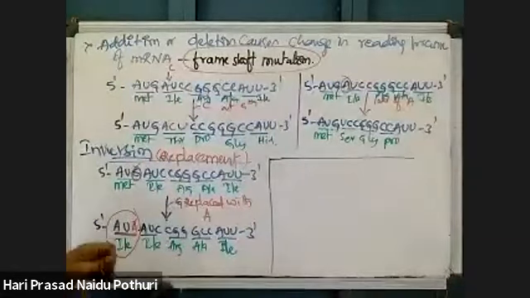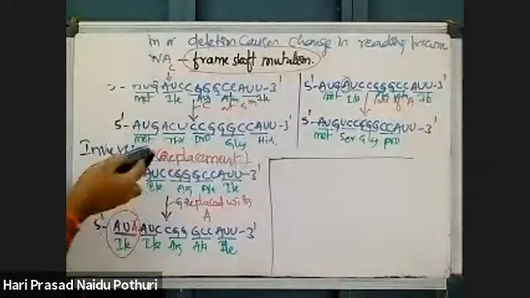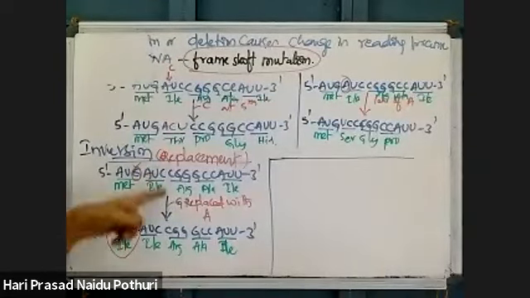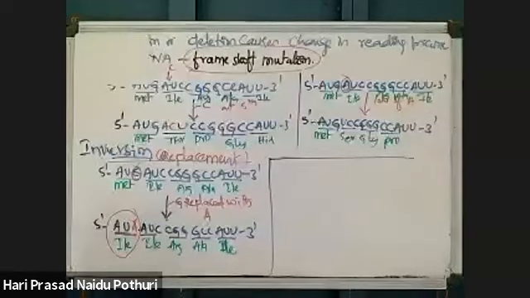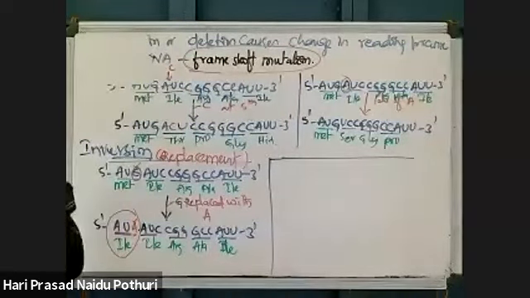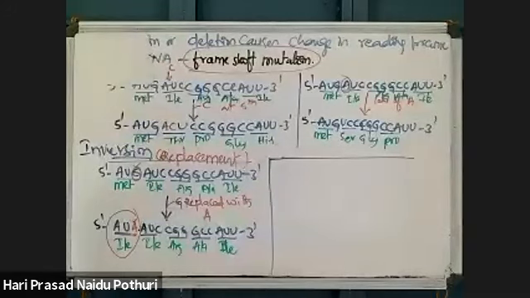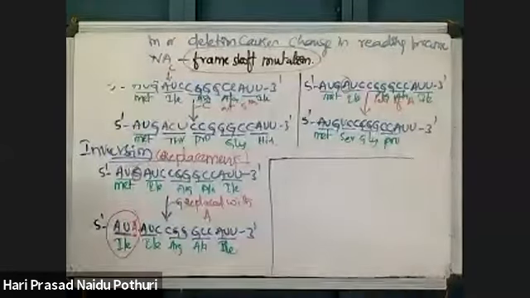Suppose we take one more example, which is given in NCERT. This is complete, right? Write with colors, then only you can understand well. This insertion, that's why I mentioned with red color. Take one more example that is given in NCERT.